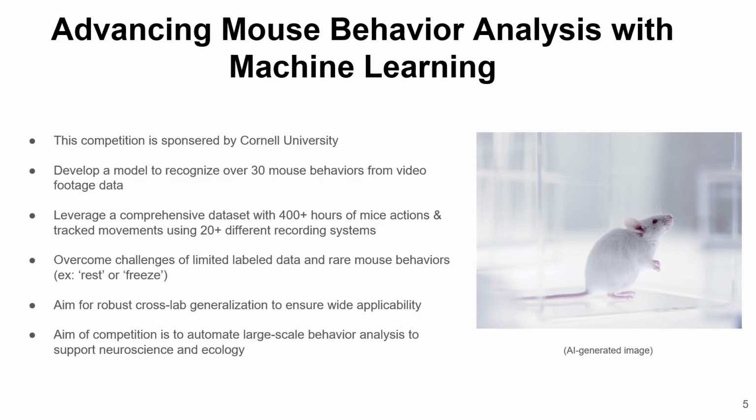Another major objective is cross-lab generalization. A successful model shouldn't just perform well on data from one lab. It needs to work across different environments, camera systems, and behavior recording pipelines. And ultimately, the broader aim of this competition is to automate large-scale animal behavior analysis to support fields like neuroscience and ecology.